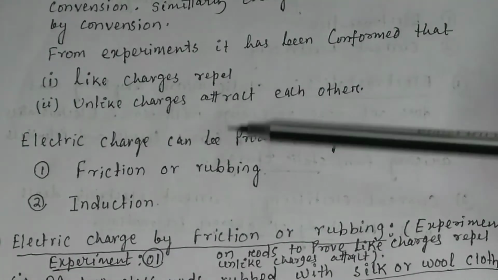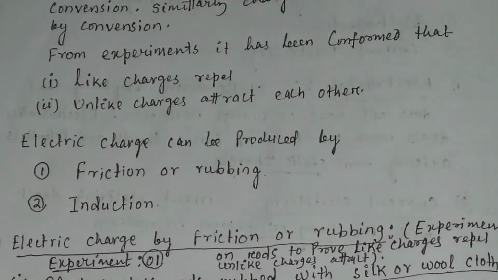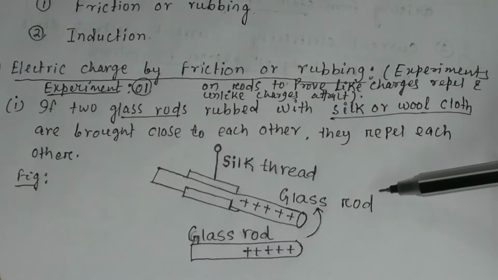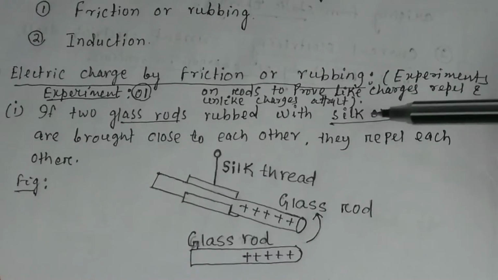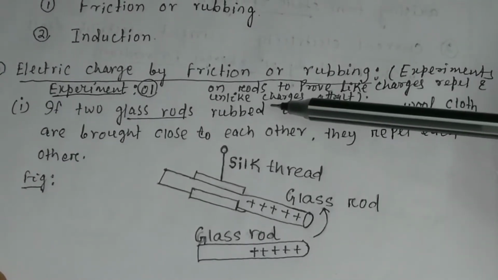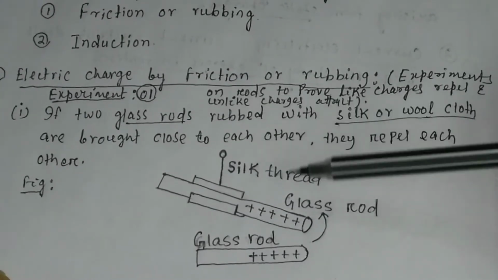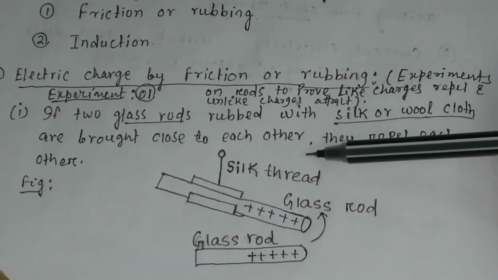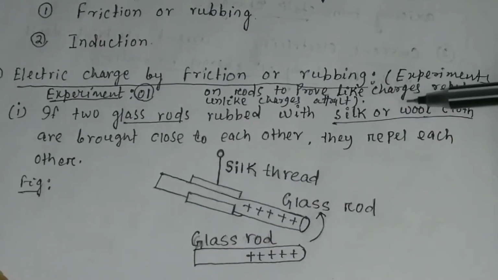Let us first discuss how electric charge is produced by friction. You can do this simple experiment at home to show that like charges repel and unlike charges attract each other. This experiment can be done with two rods, a glass rod and a plastic rod, and some cloths like silk or wool.